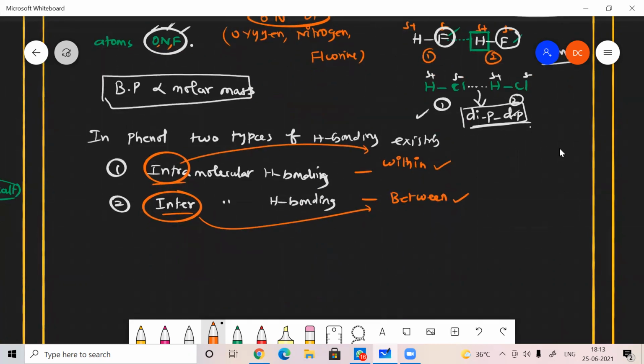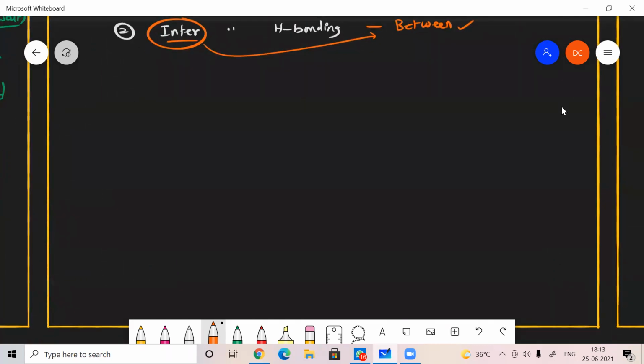Fine. So intermolecular and intramolecular. Intra, we know, means within. Internet throughout the world, intranet within the campus. Inter is between. Say for example, let's assume this molecule.